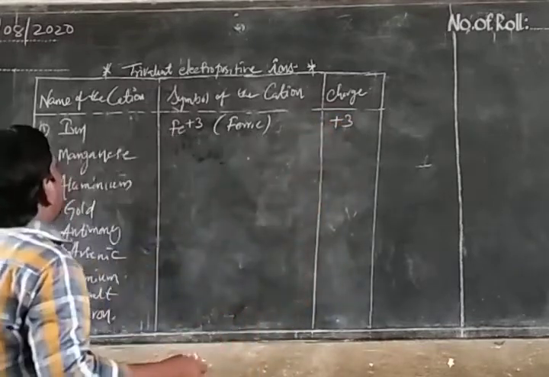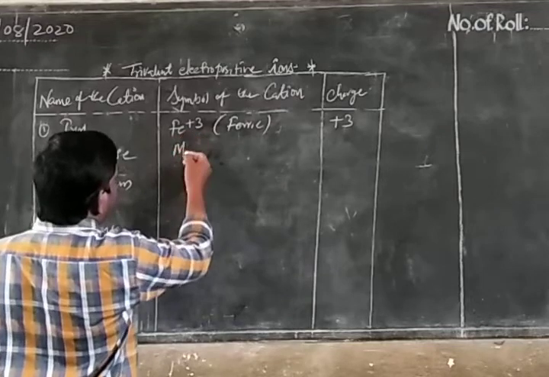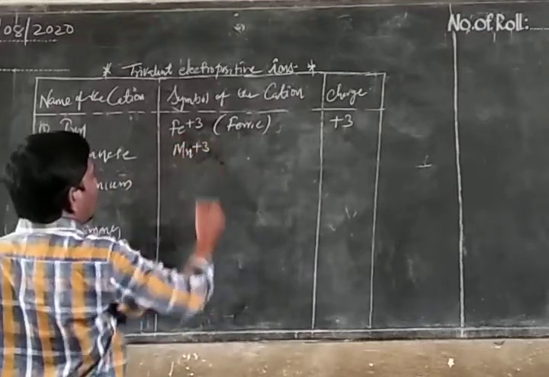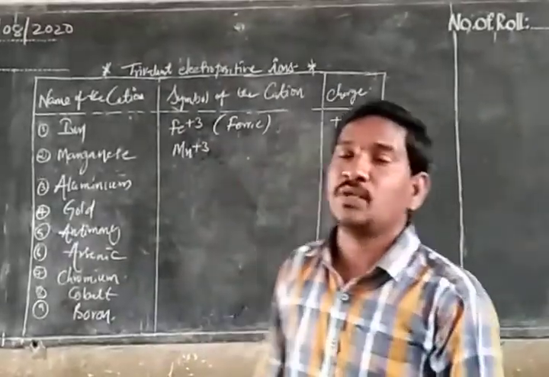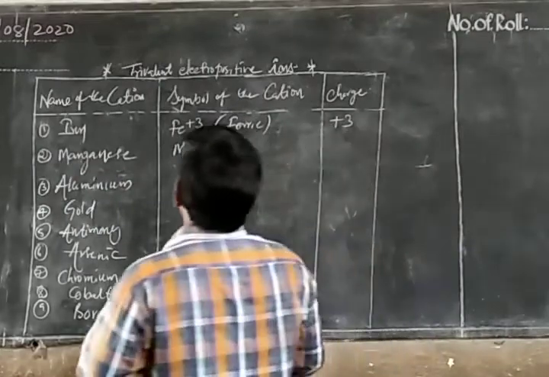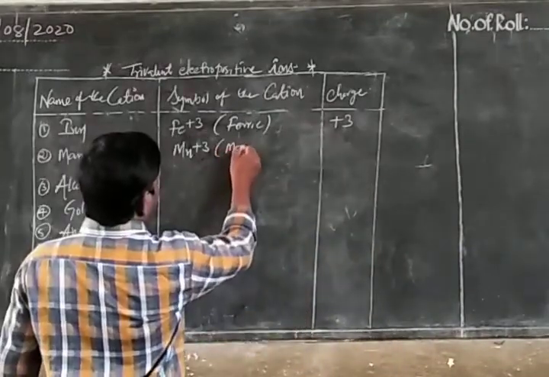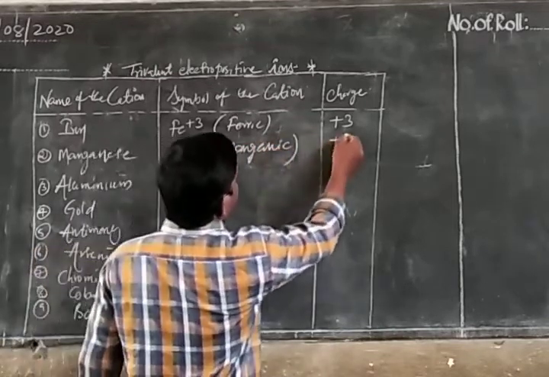Now manganese: Mn plus 3. Now we wrote Mn plus 2, that is called manganous, but Mn plus 3 means manganic. That is charge plus 3.